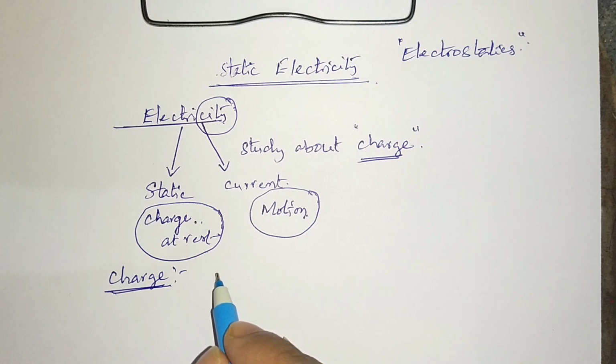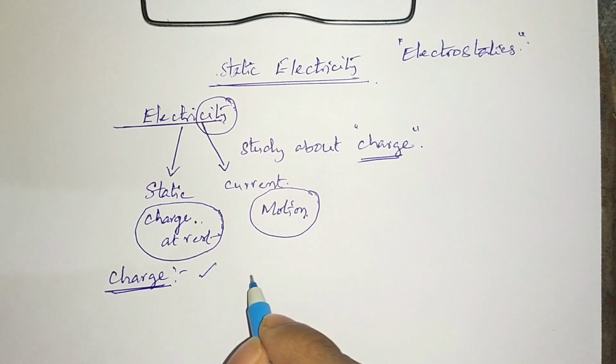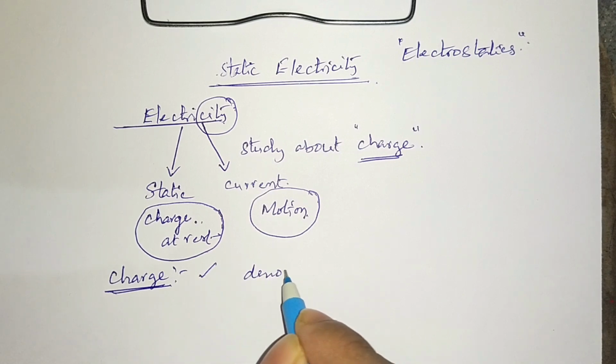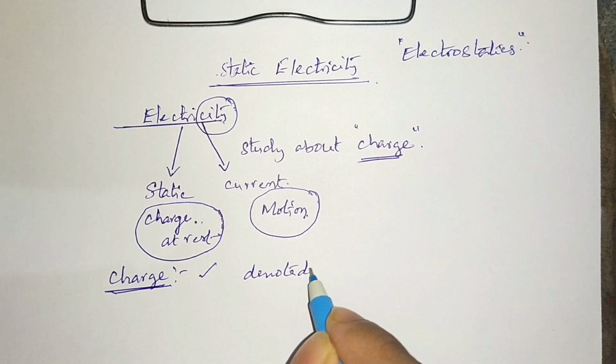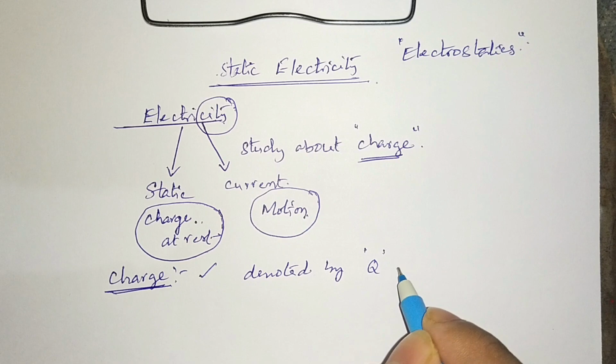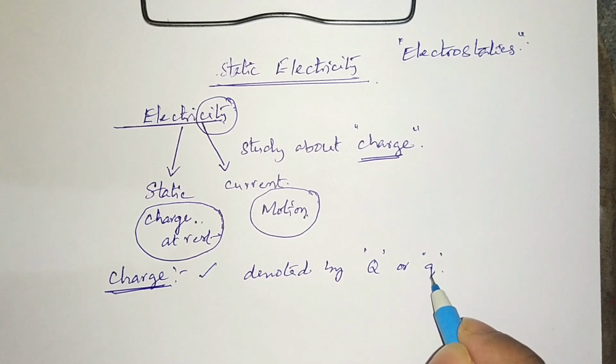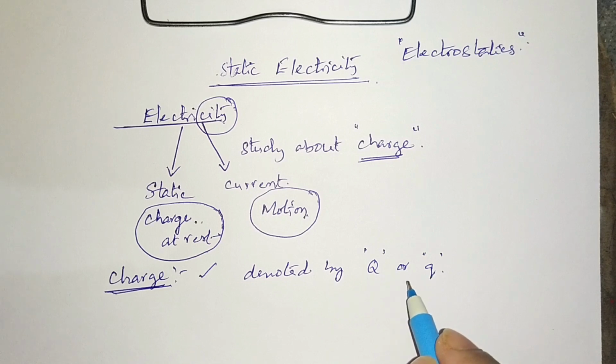Once again, the definition of charge is the fundamental property of matter by which it can interact in electric and magnetic fields. It is denoted by the letter Q. You can use a small q or capital Q, no problem.